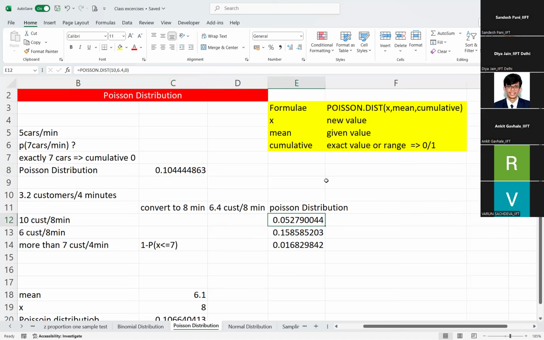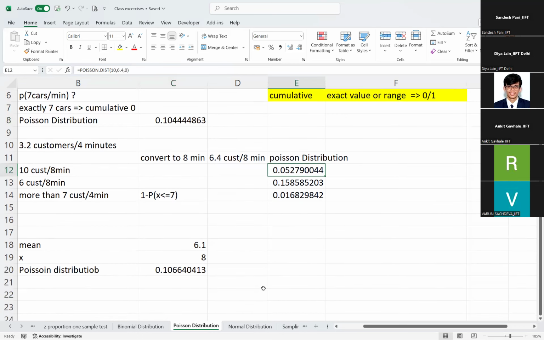The Poisson distribution is the same. I just enter the values. The x value is 10. The mean value which is given is 6.4. Cumulative value is 0 because exactly 10 customers. Usually for Poisson distribution, the cumulative variable takes 0 only. Only in binomial you will get the confusion about what to put.